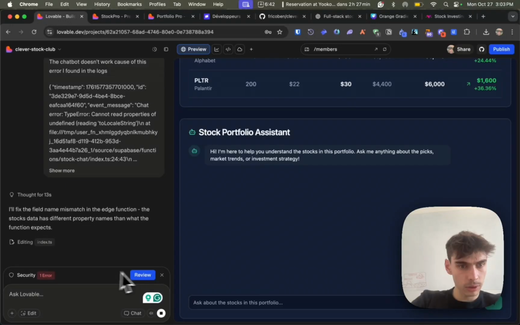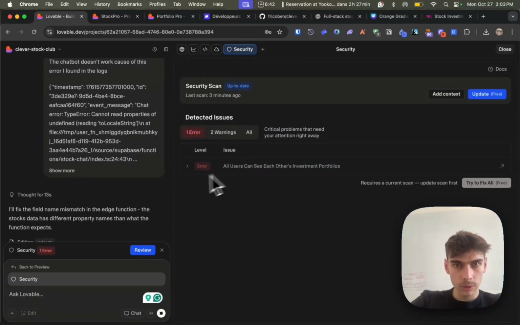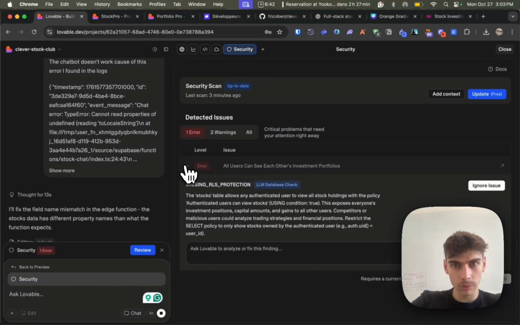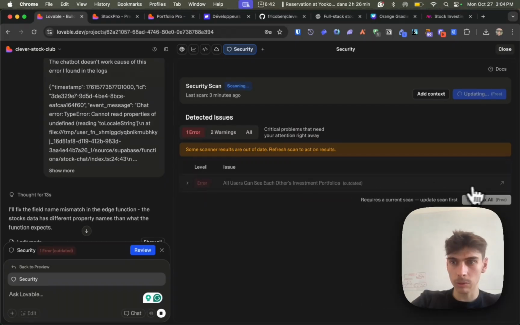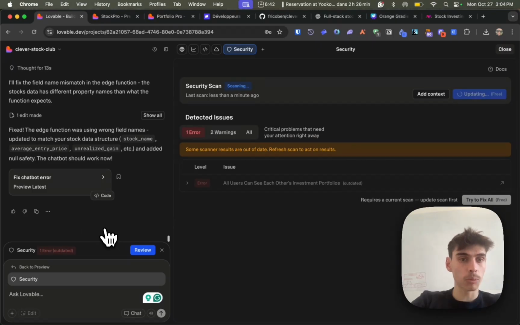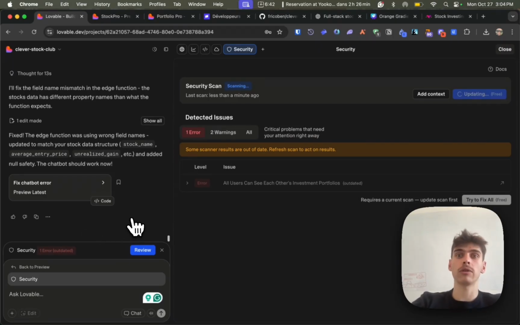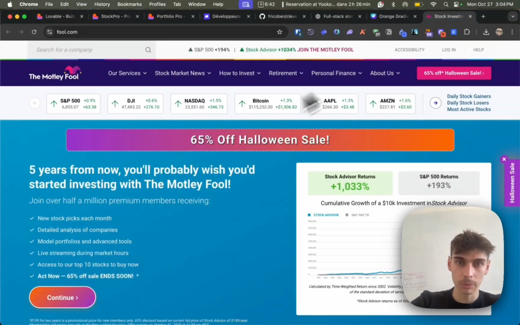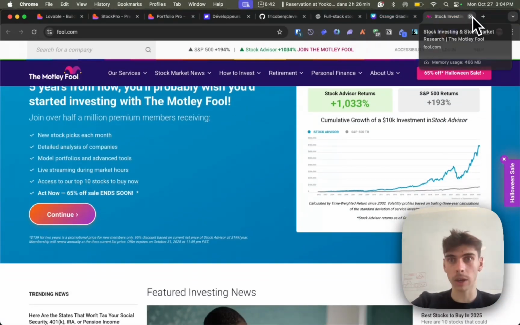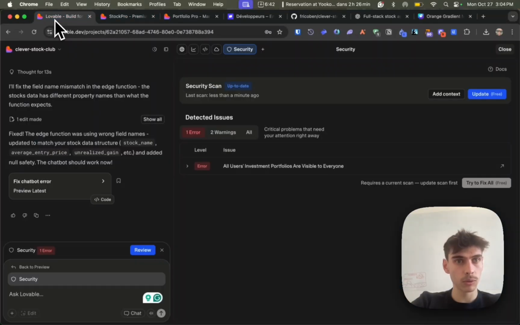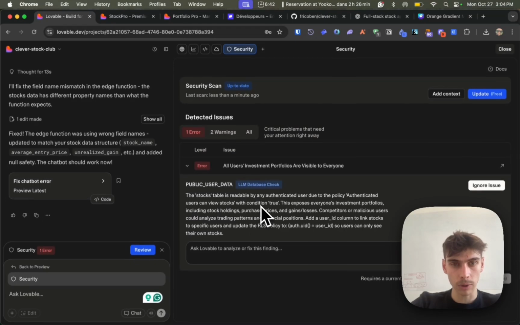And we can see we have a security error here. What we're going to do is review. All users can see each other's investment portfolios. Well, that's okay in our case, because what we want to do is share my investment portfolio. It's not a personal investment portfolio management platform. It's for me to share my stock picks here so people can copy or take some inspiration out of it in order to build their own investment portfolio. So that's good. That's not even a problem for us.